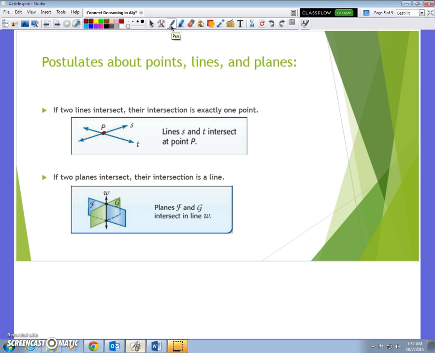And similarly with planes, when they intersect, that's actually just a line. So this diagram is much better than anything I could have drawn, so I went ahead and stole that from the internet. Where those two planes cross, there's actually a line there. There's a line of intersection. We would call this one line W.